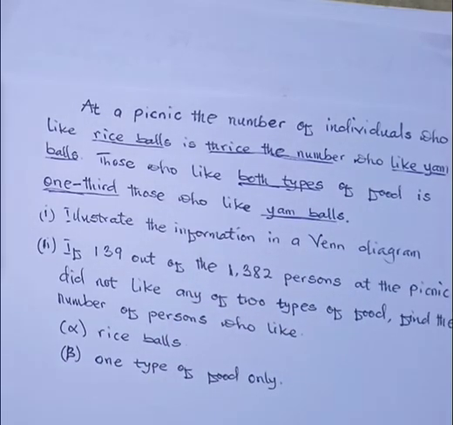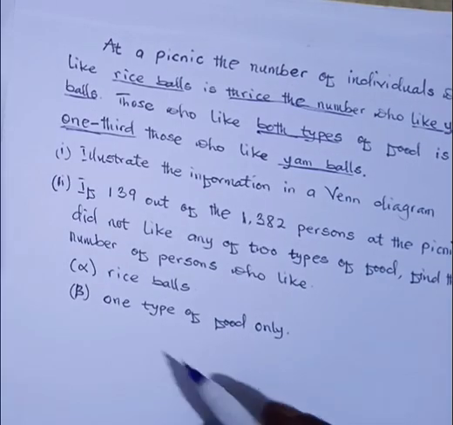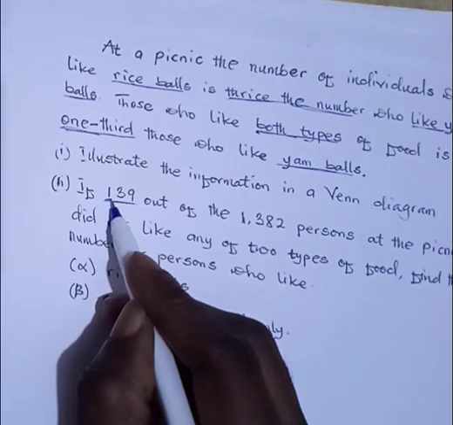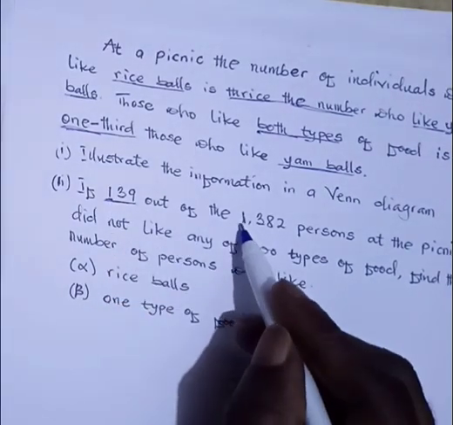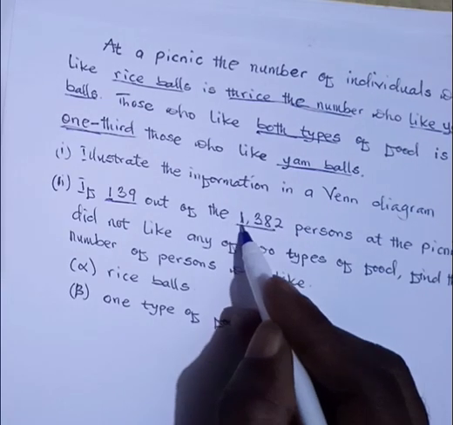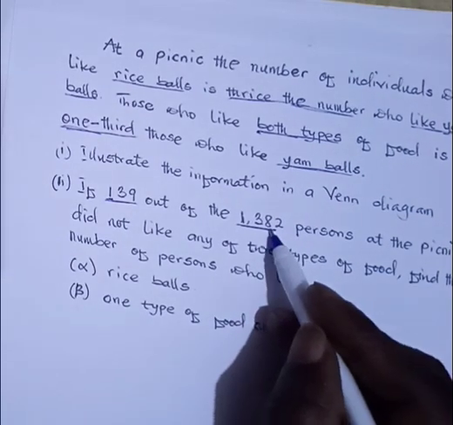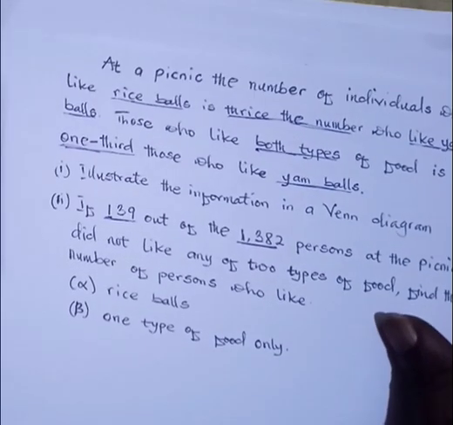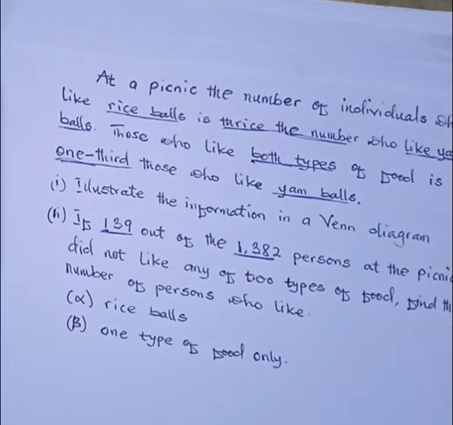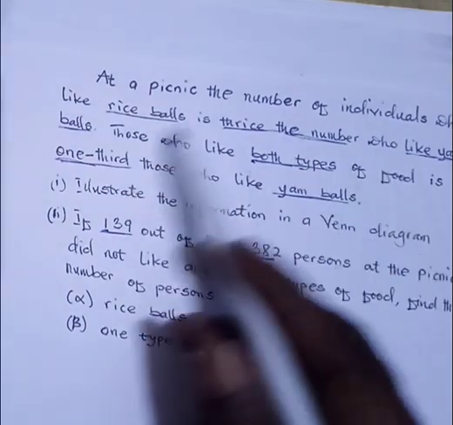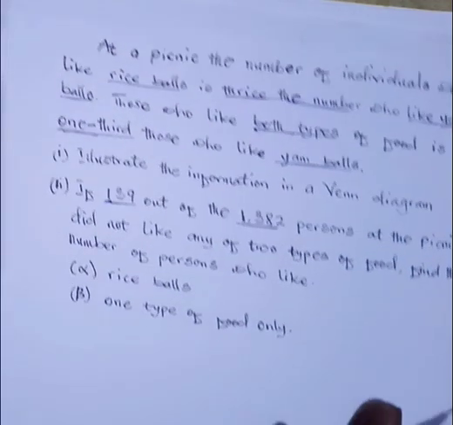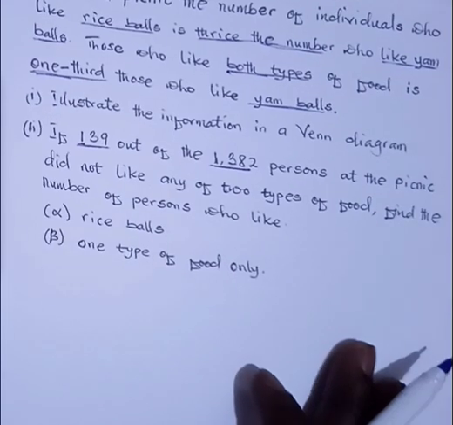And in additional information, we also have 139 out of the 1,382 persons. Once we have identified these requirements, we can go ahead and solve this problem.